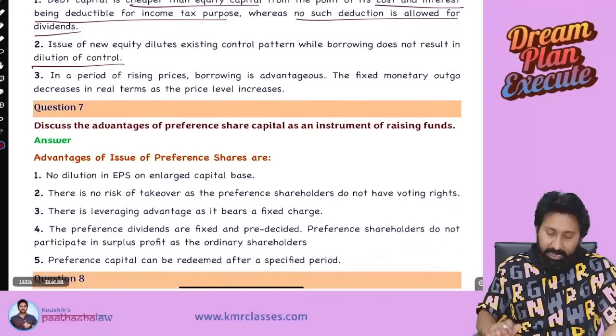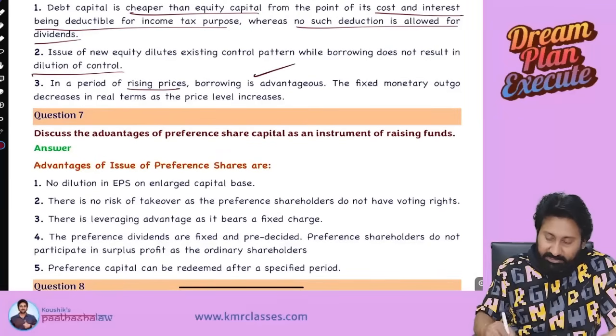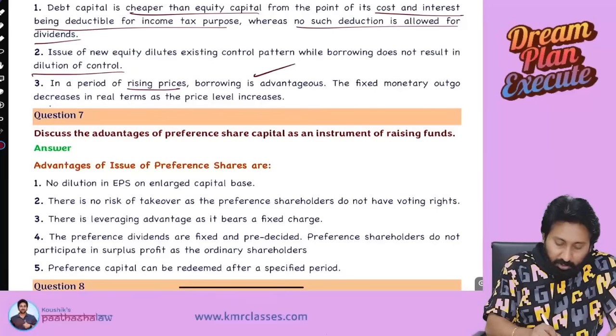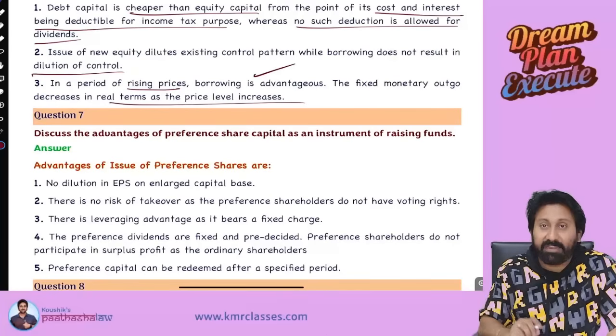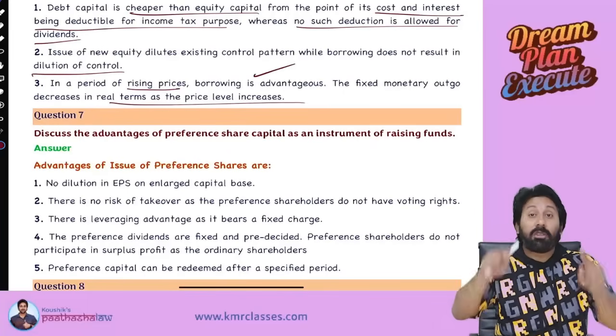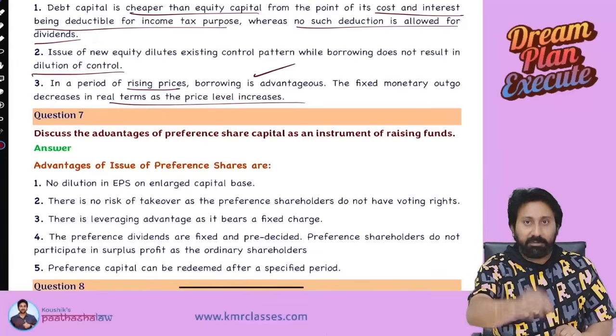Next, in a period of rising prices, borrowing is an advantage. A fixed monetary outgo decreases in real terms as the price level increases. Sir, I did not understand the third point. How to remember it for the exam? If you remember the concept, you will remember the point. See, I will give you an example.